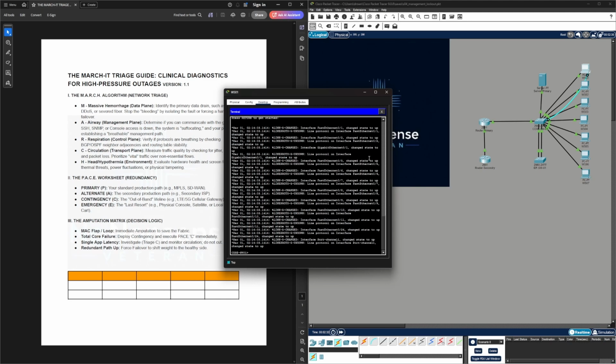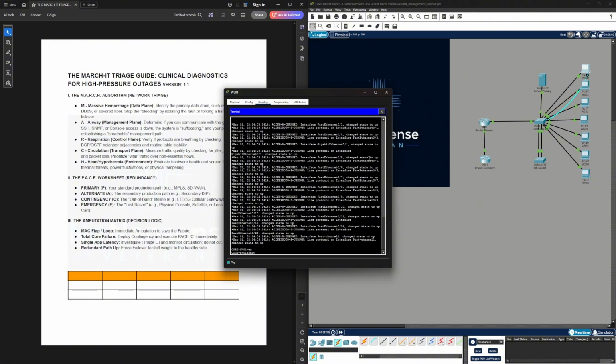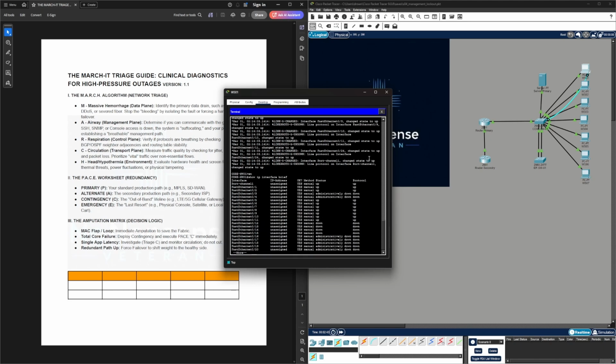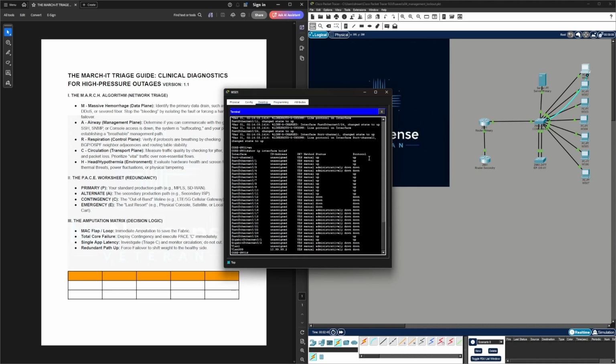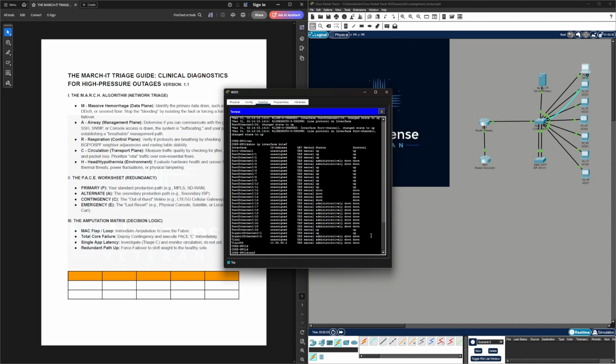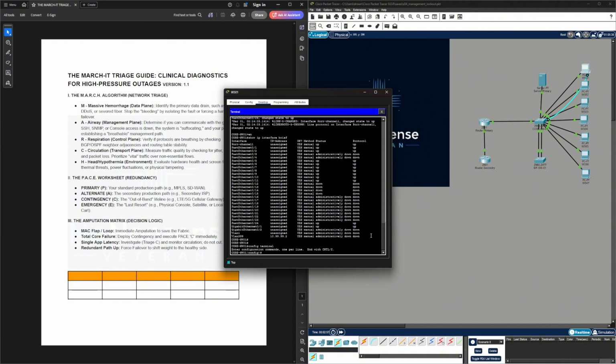Now that we are inside, we run a show ip interface brief to check the vitals. Scrolling down to our management interface, VLAN 999, we spot the trauma. It is administratively down. Someone accidentally shut off the lights. We jump into global config, select interface VLAN 999, issue a no shut command, and immediately write the memory to save the config.